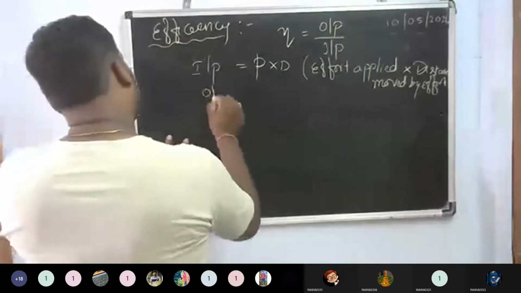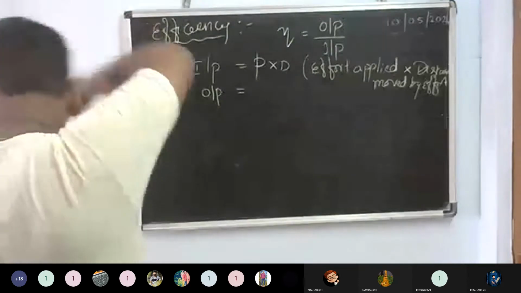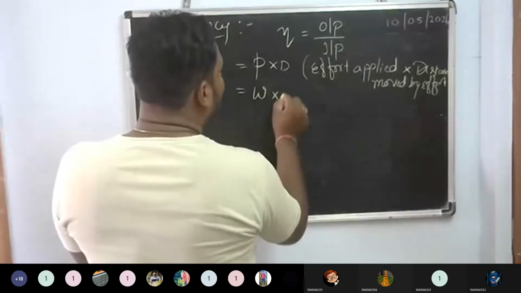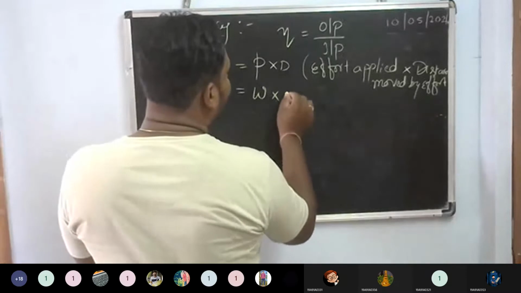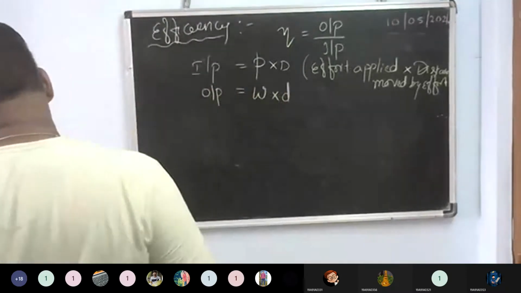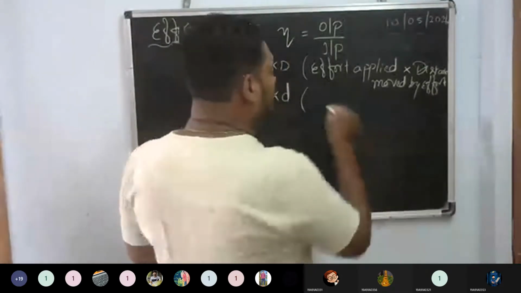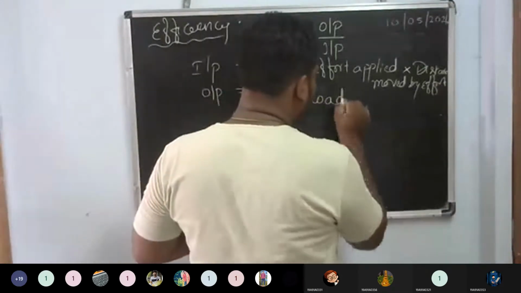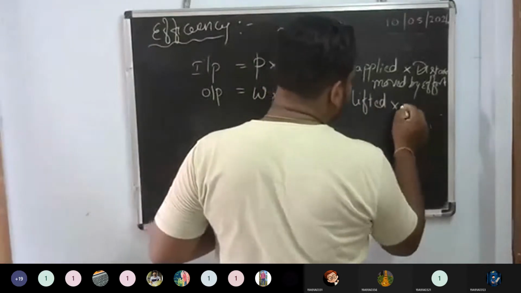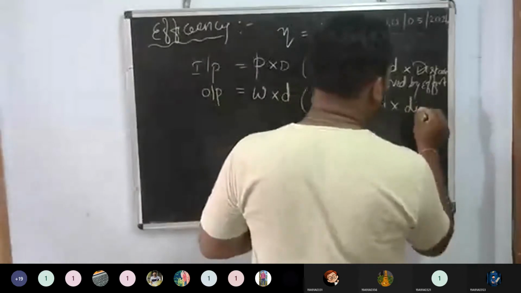Coming to the output, how can you write it? The output is W into small d, that is the load lifted into the distance moved by the load.